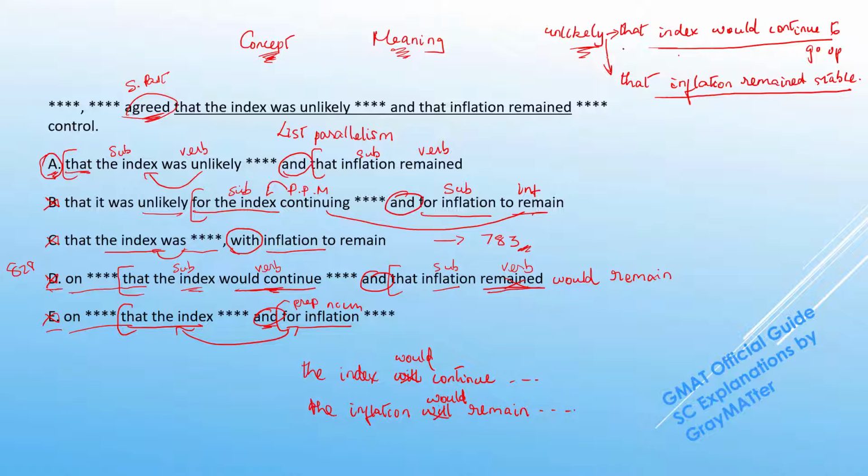They should only apply to the index continuing to go up, because it should be said that it is unlikely that the index would continue to go up as the inflation remained stable. So when you think about it by that meaning, again, B would not work, D would not work, and E would not work. And we already understand the problem with the with construction in C, so we're once again back to A, the right answer choice.